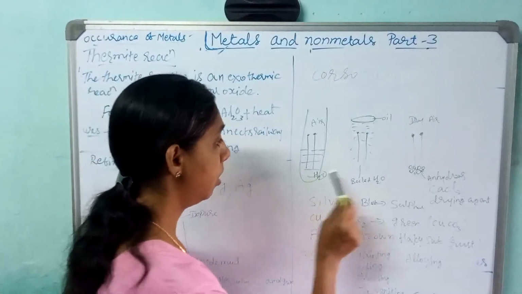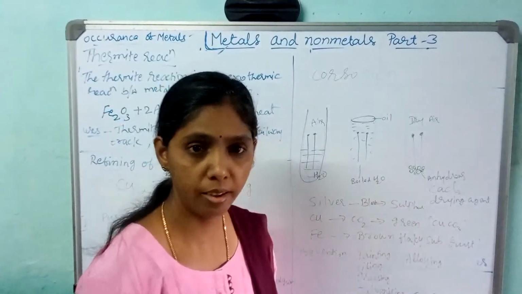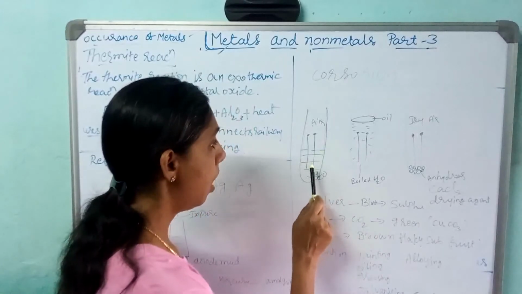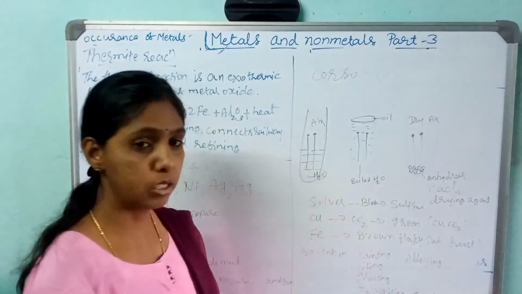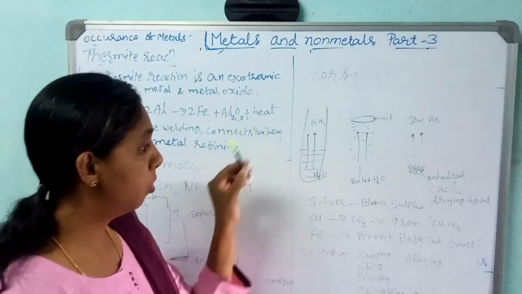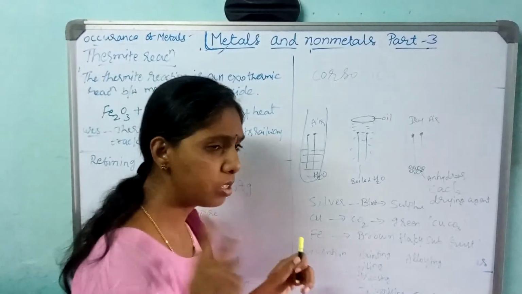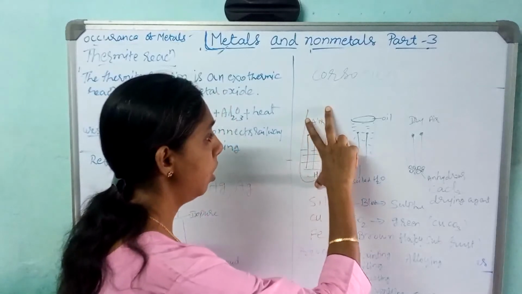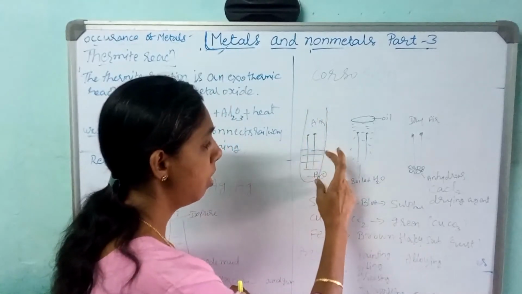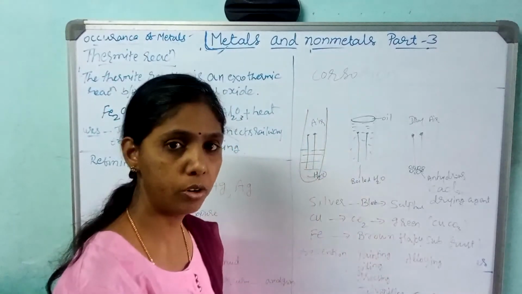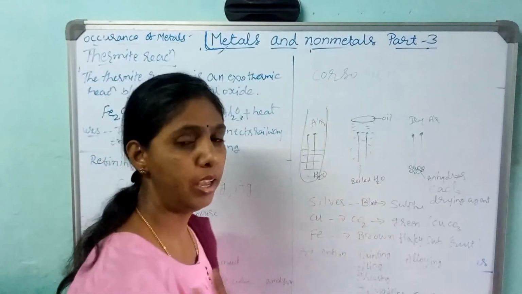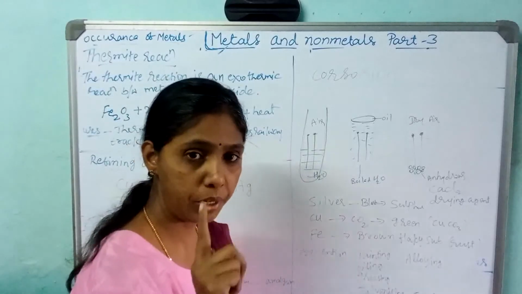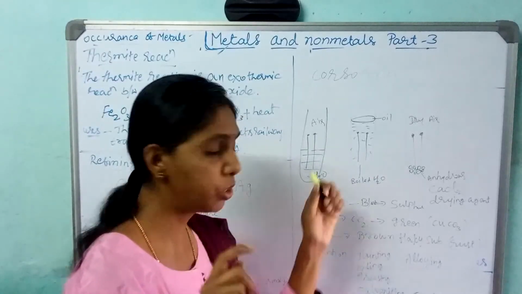There are 3 test tubes. How many test tubes are there? 3 test tubes are there. Here they have taken water and nails, some 3 to 4 nails. They have taken the test tube. Half of the test tube will be filled with water, the other half is air. So if you dip, half the nail will be dipped in the water and half portion should be in the air.